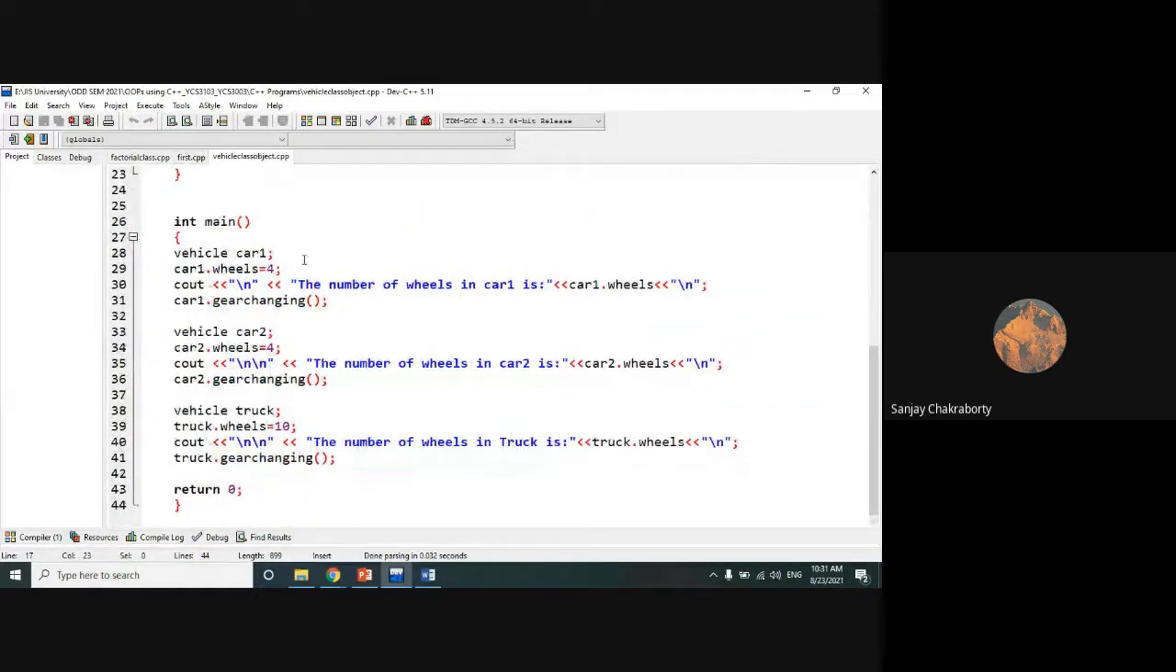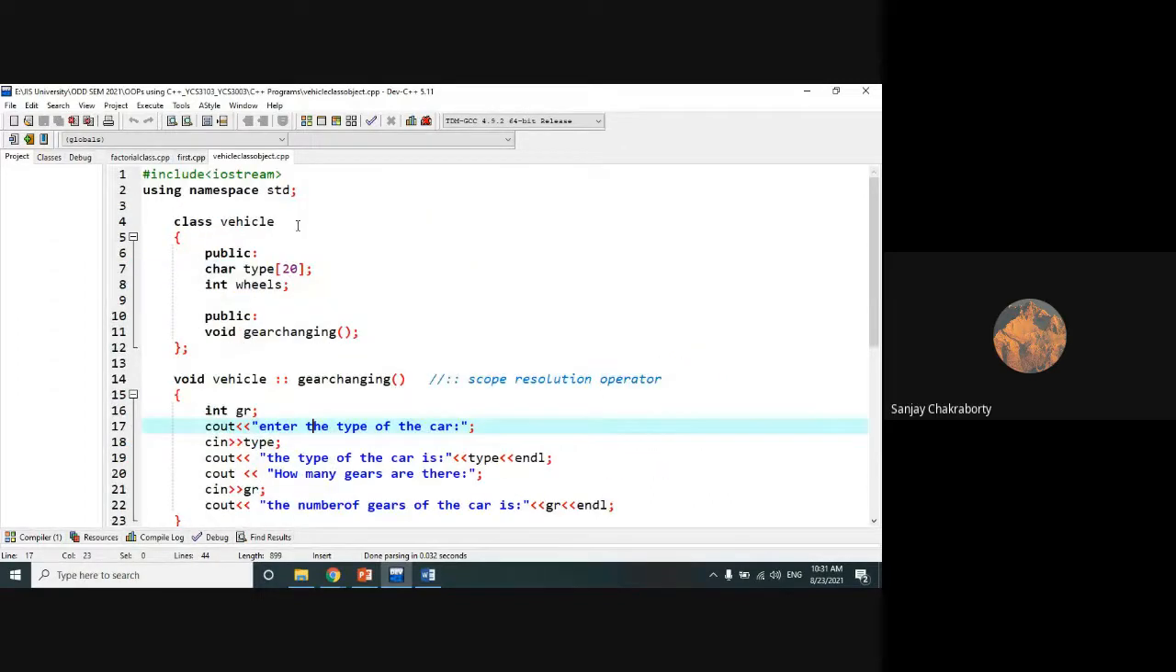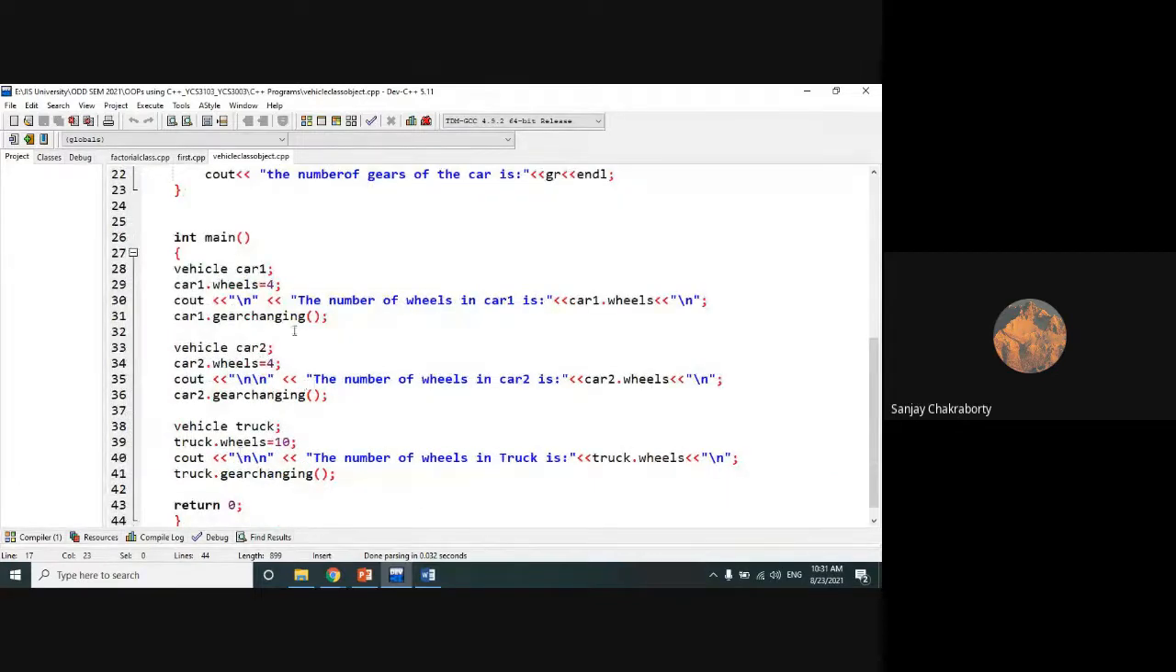Now look at this main function very carefully. Here I have created more than one object for this vehicle class. I repeat again, in the main function, I am going to create more than one object for the same vehicle class. Why more than one object? Suppose the first object I am going to create for a family car. The second object, suppose, for a type of car like a sports car. The third object, suppose, for a truck, a big car.